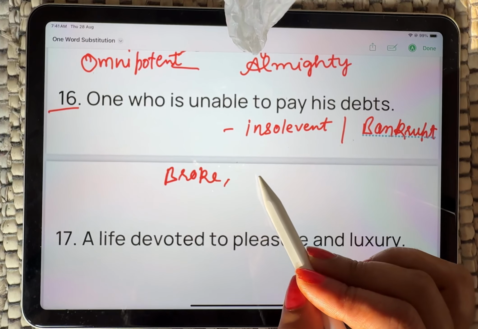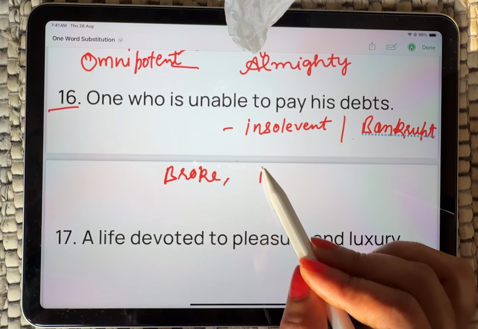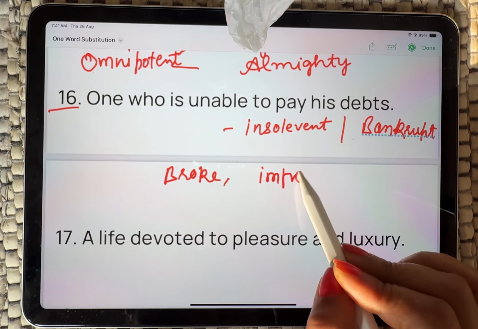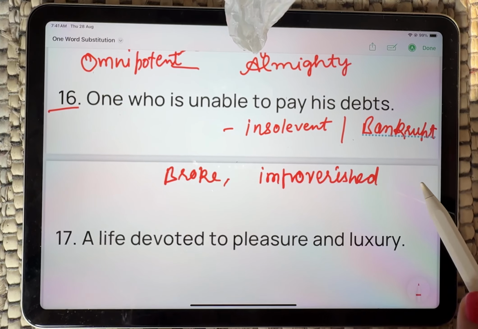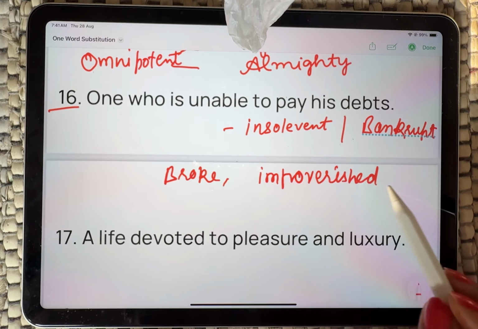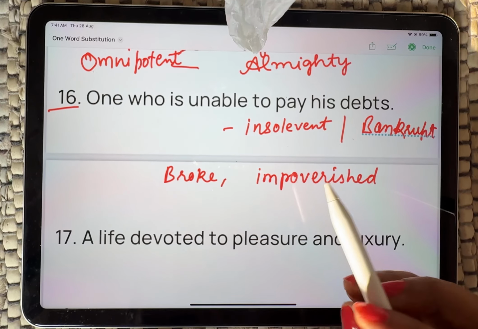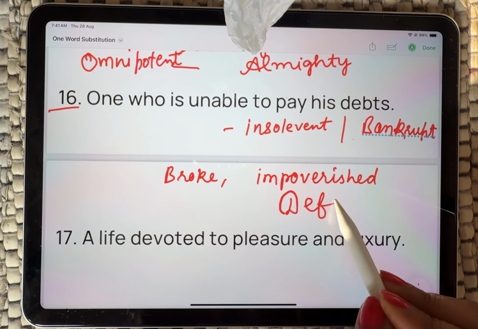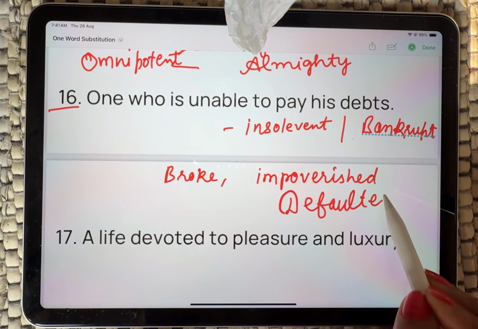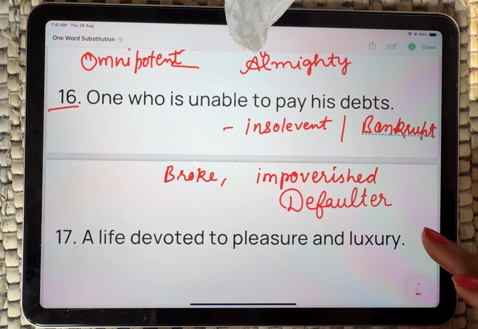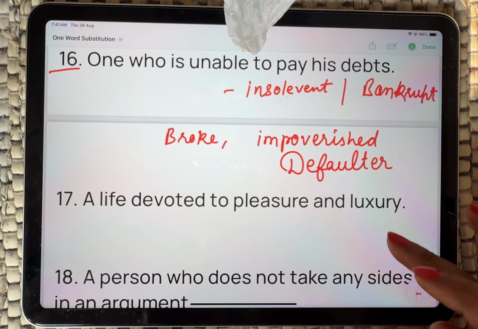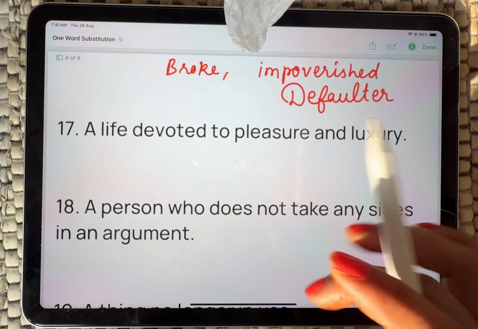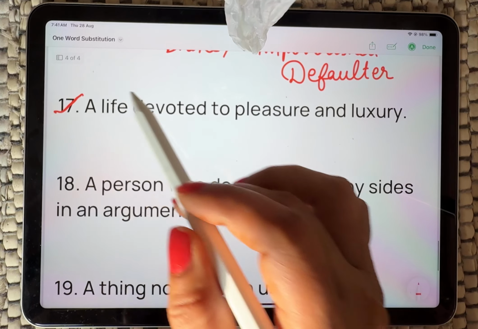A person who is, you can say, impoverished. You can say defaulter can be there. Defaulter. All these are synonym for the word insolvent. Insolvent is a person who is unable to clear his debts. What about question number 17?